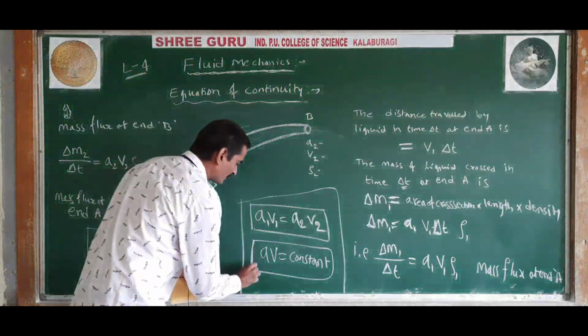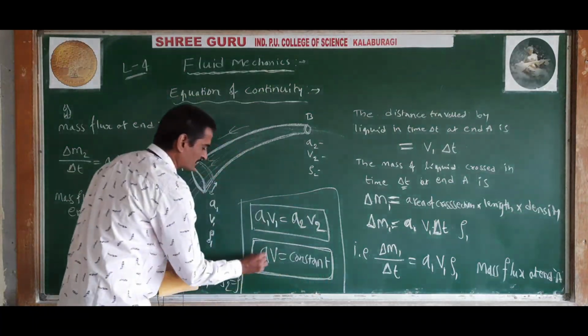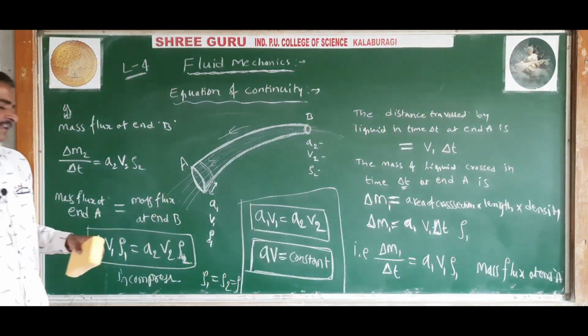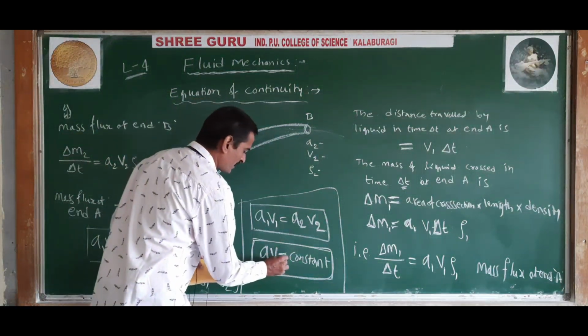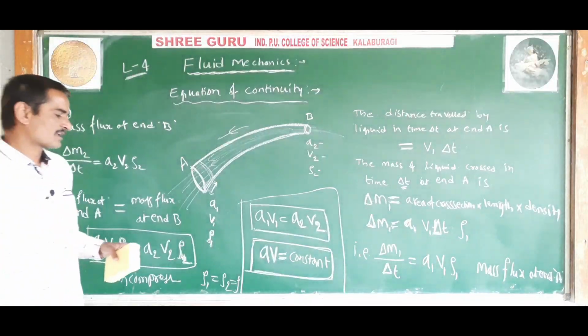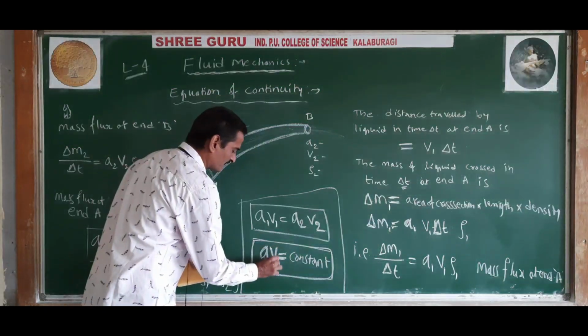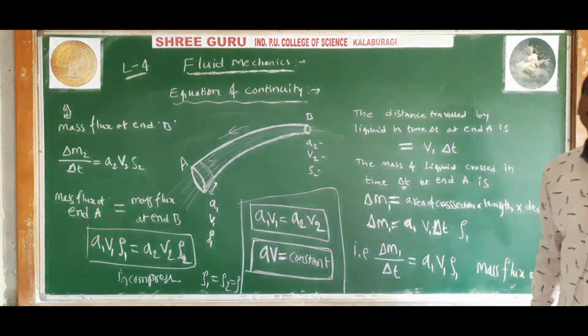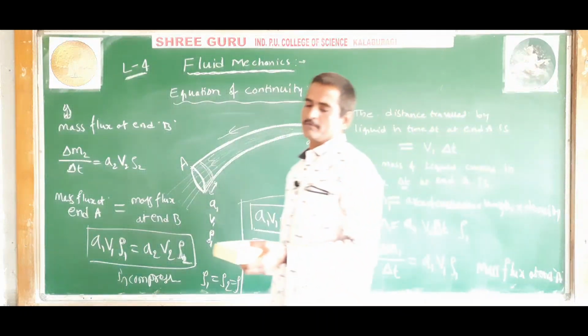So now, how to tell equation of continuity? What is equation of continuity? It is defined as the product of area of cross section and normal velocity at any end of a pipe, which will remain constant for an ideal liquid.